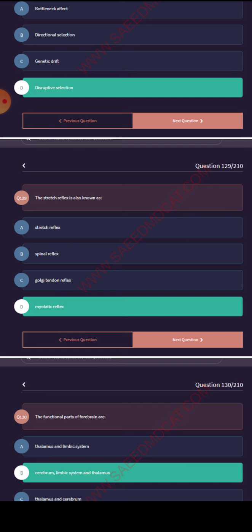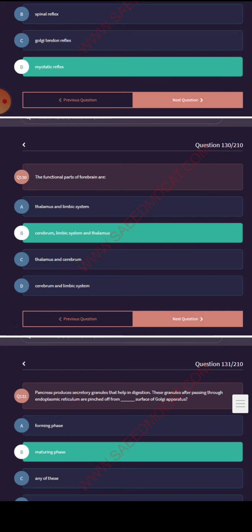The functional parts of the forebrain are the cerebrum, limbic system, and thalamus.